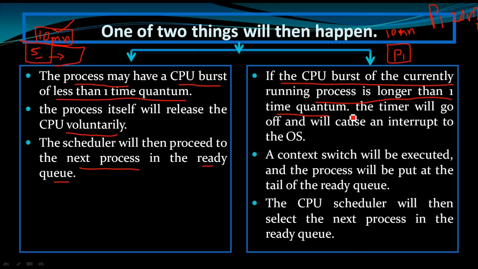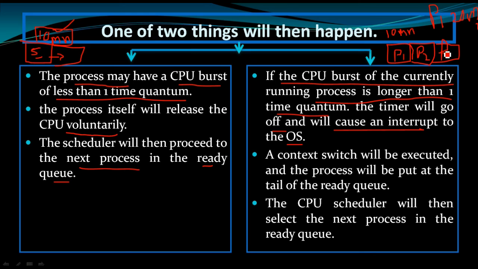So the time quantum is 10 milliseconds, and the process CPU burst time is longer than this time quantum, that is 20 milliseconds. Then the timer will go off after 10 milliseconds, and will cause an interrupt to the OS, which means this process will get stopped after completion of one time quantum. The next time quantum is allocated to the next processes, say P2, P3.